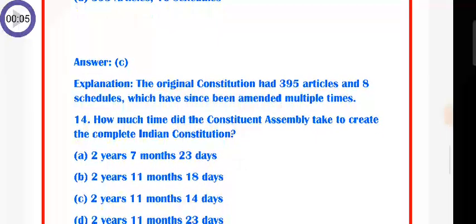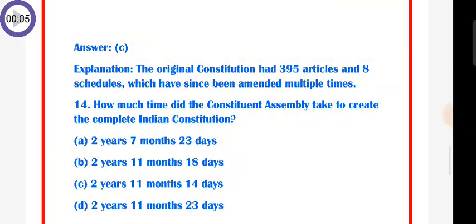Question number 14. How much time did the Constituent Assembly take to create the complete Indian Constitution? A. 2 years 7 months 23 days, B. 2 years 11 months 18 days, C. 2 years 11 months 14 days, D. 2 years 11 months 23 days.